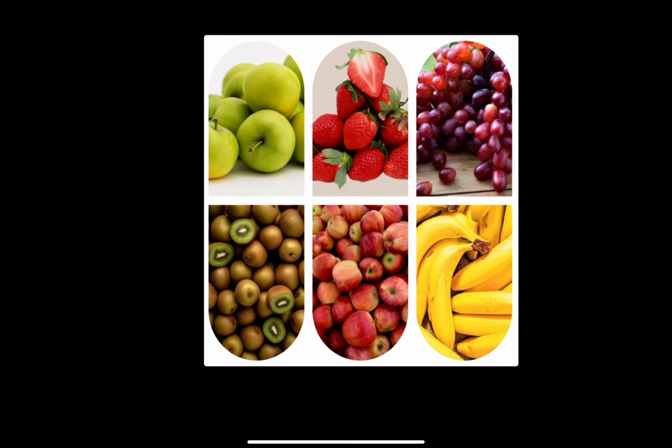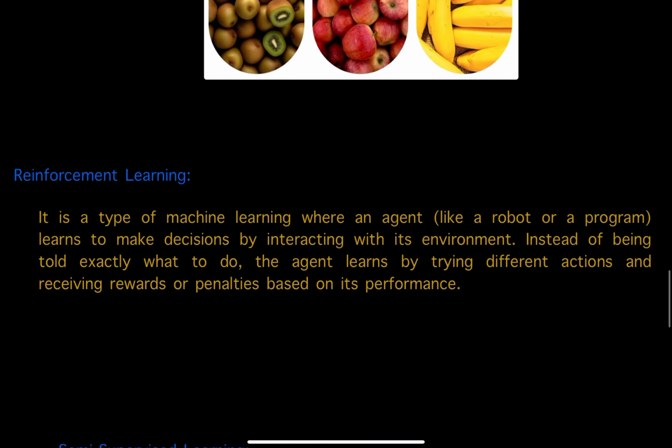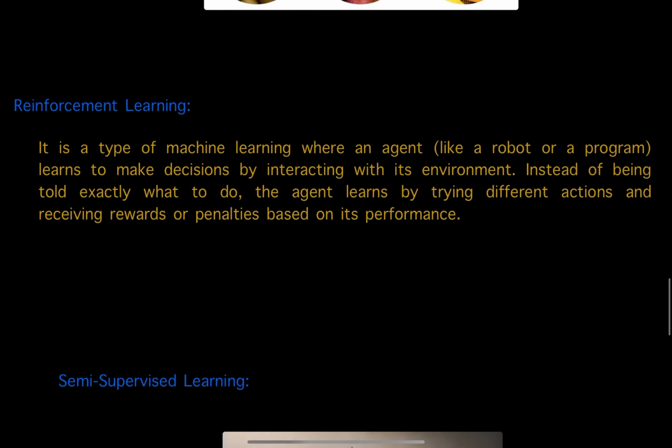I hope it is clear to you. As I said, I will cover more about each learning in the coming videos. But as of now, just remember that supervised learning deals with labeled data, whereas unsupervised learning deals with unlabeled data. Right? Now, let us move on to reinforcement learning.